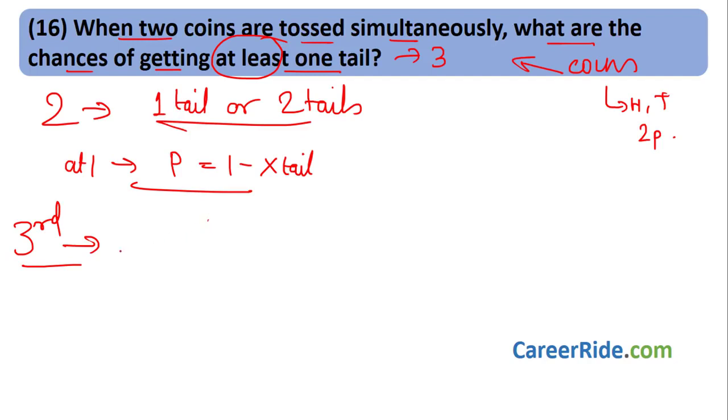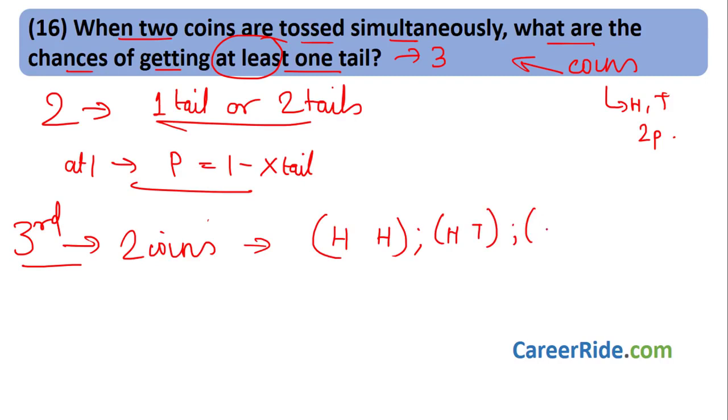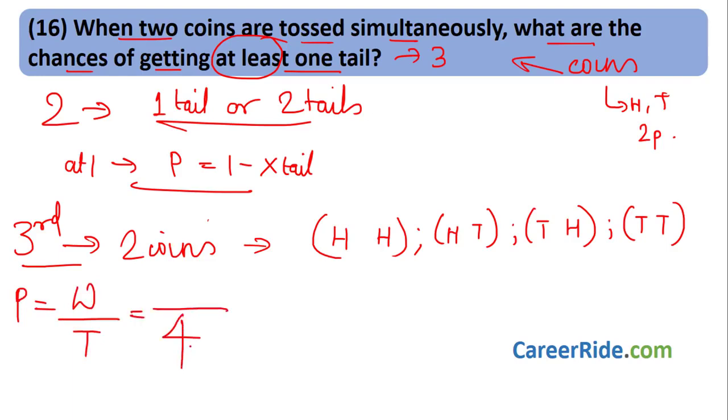What is given? Two coins are tossed, correct? So what will be the possible results for the two coins? Either the first will give head and the second will also give head, or the first will give head and the second will give tail, or first will give tail, second will give head, or first will give tail, second will also give tail. These are the only four possibilities that are possible. So total possibilities are how much? What is probability? What I want divided by total possibilities. Total possibilities are 4, correct?